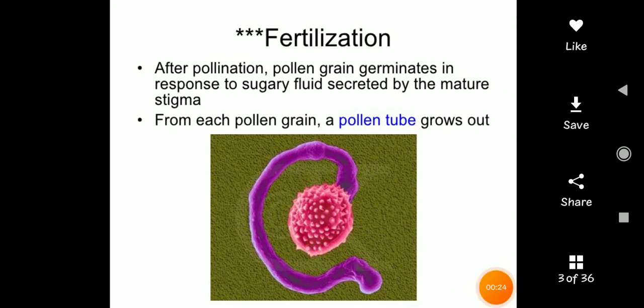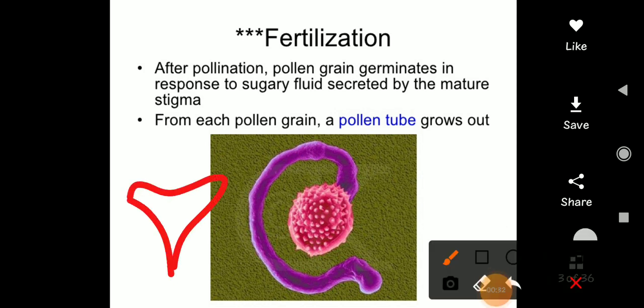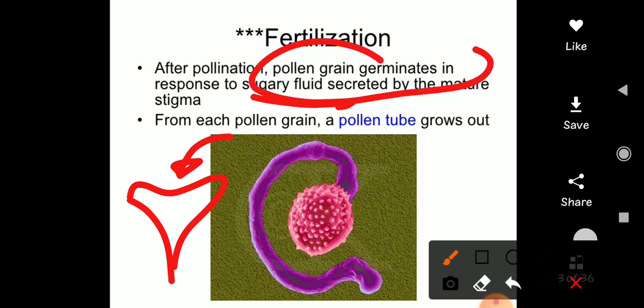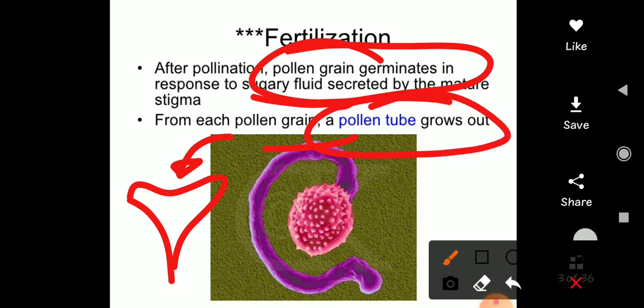Next, what is fertilization? When pollination occurs, the pollen grain lands on the stigma. Then the stigma secretes a sugary fluid, and because of this sugary fluid, the grain germinates, right? And then from each pollen grain, a pollen tube grows. This is the pollen tube, and it goes straight to the ovary.